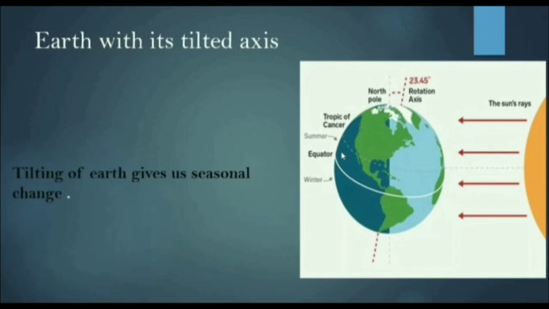So, it is summer in the northern hemisphere when the North Pole is pointing towards the sun, and winter when the pole is pointing away. So when the pole is pointing away, it will be winter, and when the pole is pointing towards the sun, it will be summer. In summer days are longer, and in winter days are shorter.